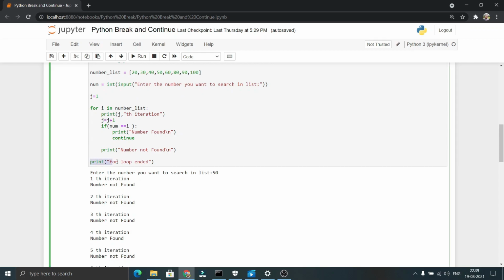That is the line we have written after the for loop. So in case of continue, only the current iteration will be skipped, whereas in case of break, once the break is encountered, the flow itself exits out of the loop without executing the further iterations if present any.